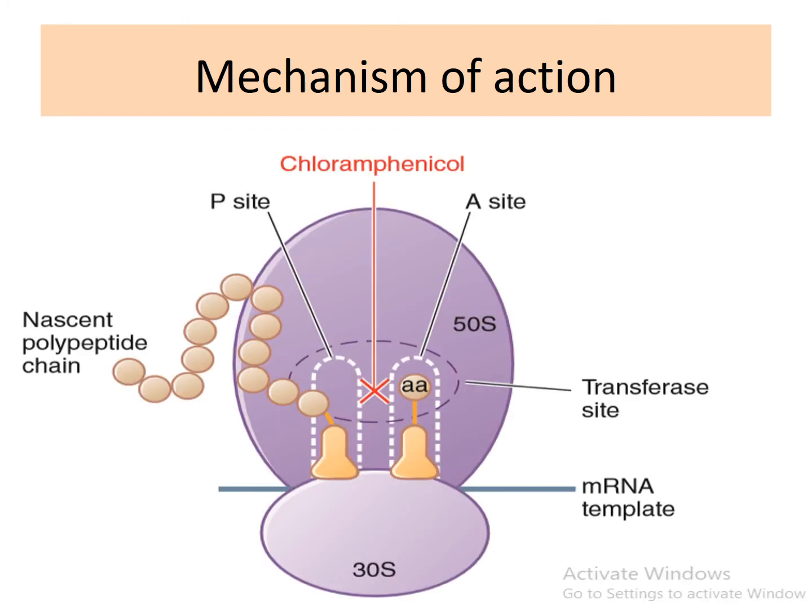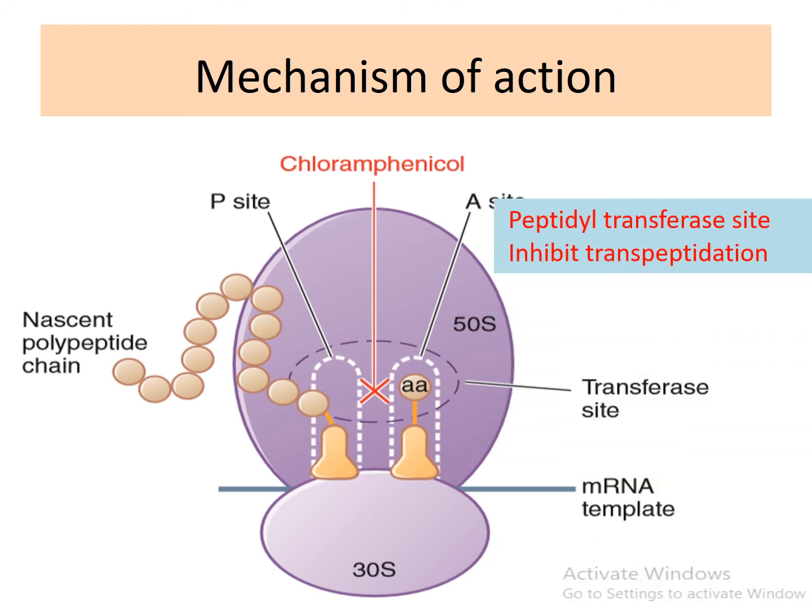Chloramphenicol binds to a particular area on the 50S subunit of the bacterial ribosome. It inhibits bacterial peptidyl transferase. So the transfer of a polypeptide chain from the P site to the A site is inhibited, thus inhibiting bacterial protein synthesis.